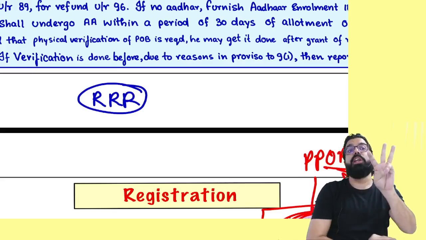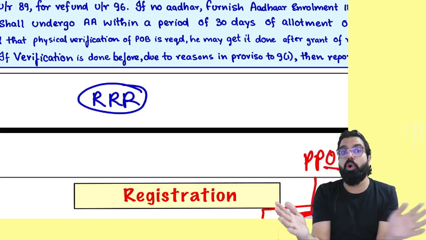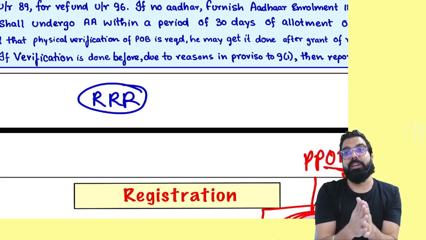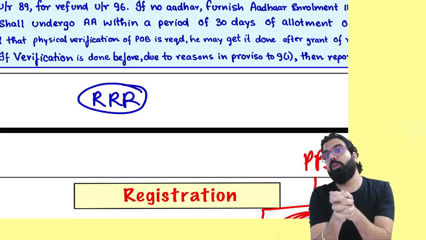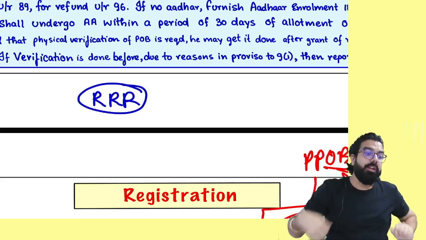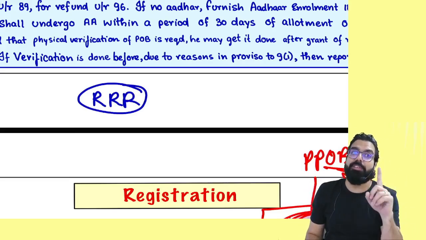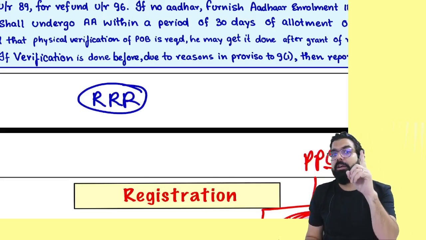Number 1, revocation application. Sir, my registration is cancelled. Please revoke my cancellation order, sir. Then your Aadhaar authentication is mandatory. Sir, I was already registered earlier only. But still, if you want to apply for revocation, you have to do Aadhaar authentication.